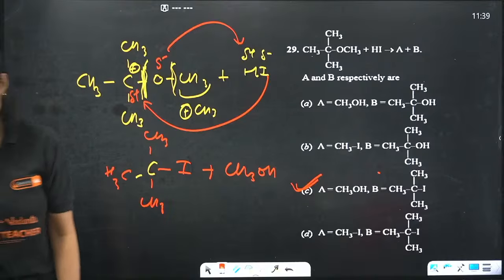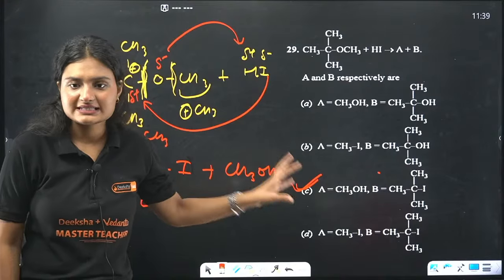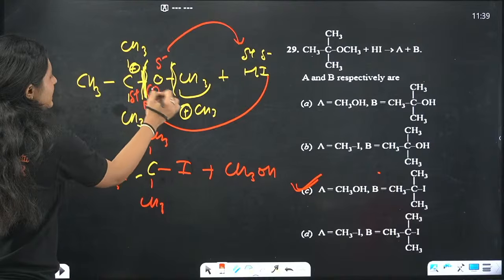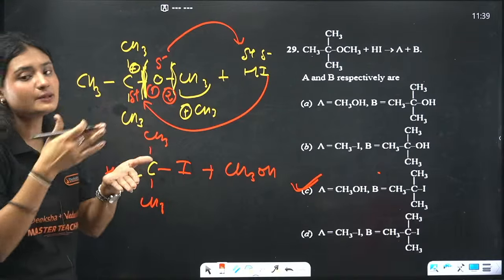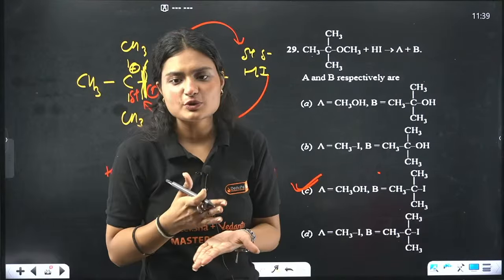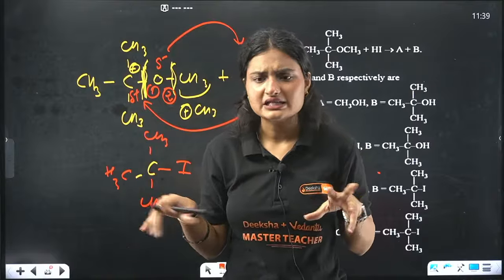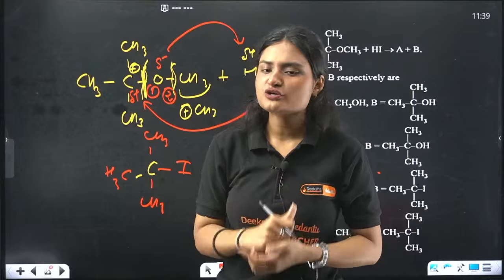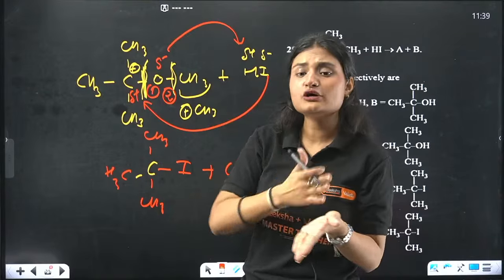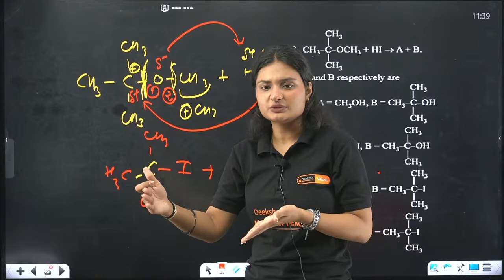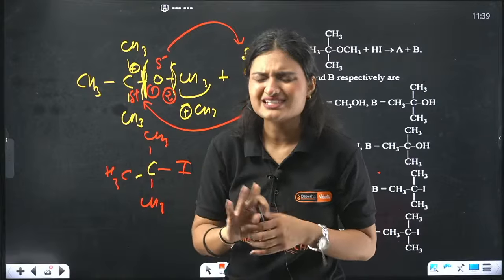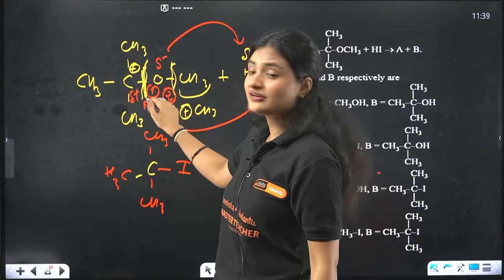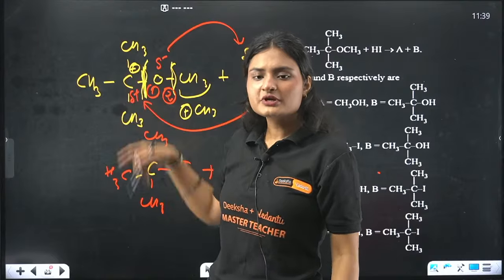Yes, Madhukar, correct. The correct answer is option C. Why? Because we tried two possibilities. We tried breaking both the bonds. When we broke the first bond, we got a tertiary carbocation. Now that carbocation is very stable. Obviously, it will favor the formation of that carbocation. But according to the second possibility, we are getting a methyl carbocation that is highly unstable. So obviously the bond will break from the first site, this one.